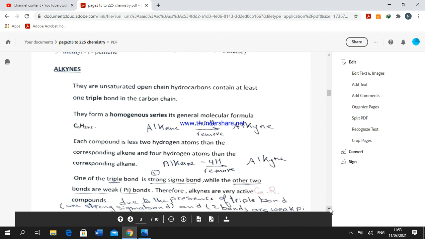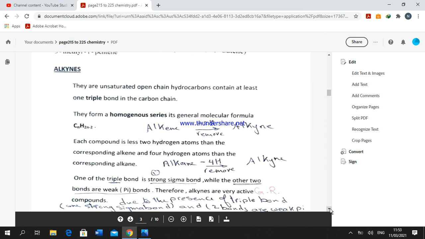So the name of an alkyne also comes from the corresponding alkene or alkane by replacing the suffix ane with yne.